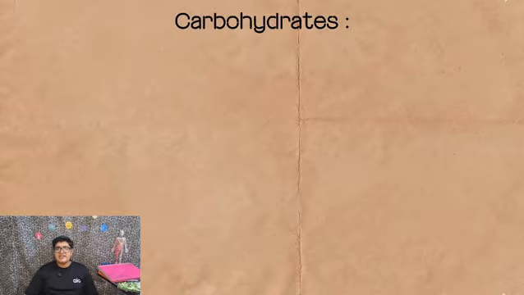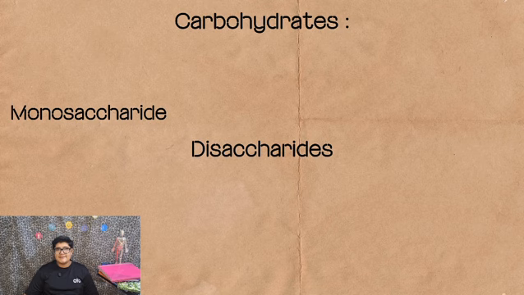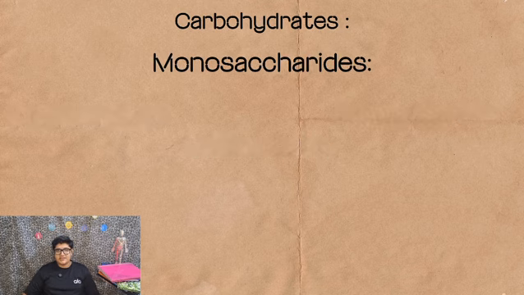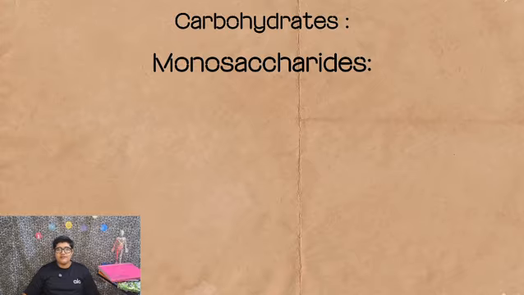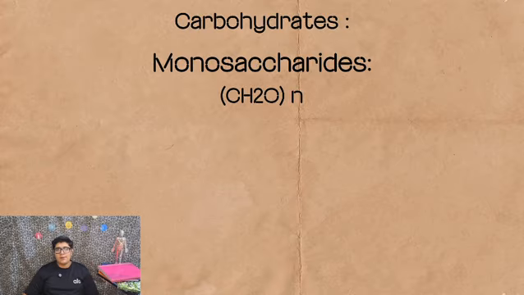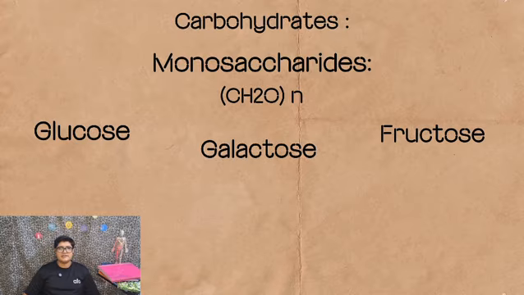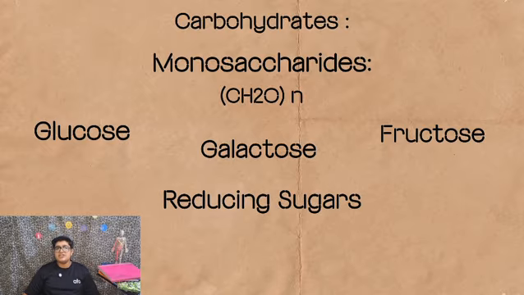Carbohydrates are further divided into three different types: monosaccharides, disaccharides, and polysaccharides. So firstly, monosaccharides. Mono means one, and monosaccharides have the formula of CH2O, where n can be the number of atoms. Examples of monosaccharides are glucose, galactose, and fructose. These are three different carbohydrates, which we also call reducing sugars.